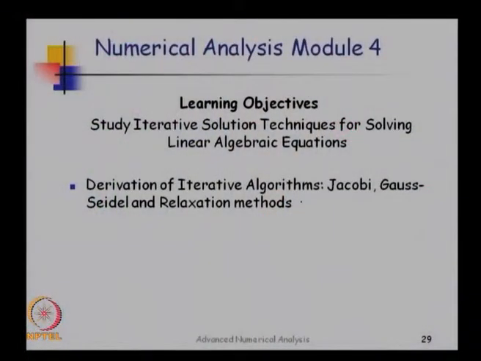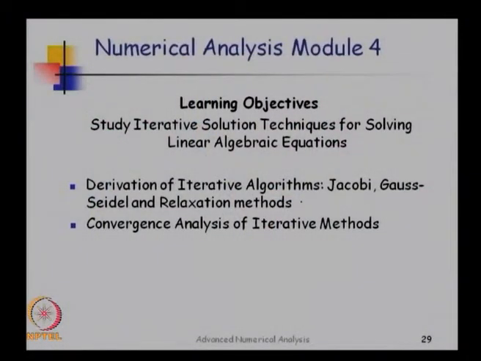The study of solving linear algebraic equations using iterative solution schemes is the next component that we will look at. There are a variety of iterative schemes. You start with a guess solution and then you iteratively refine the solution and finally you approach the true solution. This is the iterative approach, and we are going to study different methods.